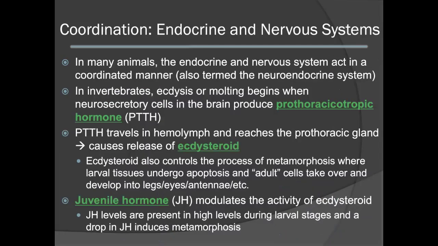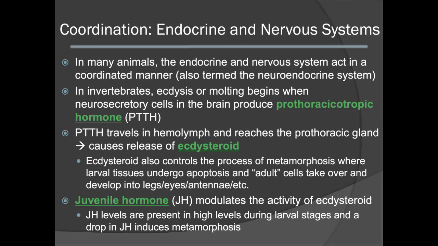In many animals, the endocrine and nervous system work in such high coordination that it can be termed the neuroendocrine system. For instance, in invertebrates, the molting process or ecdysis begins when neurosecretory cells in the brain produce PTTH. PTTH stands for prothoracicotropic hormone. This hormone will travel within the hemolymph where it reaches the prothoracic gland. This will then cause a response in the prothoracic gland cells to cause the release of ecdysteroid. Ecdysteroid will control the process of metamorphosis.